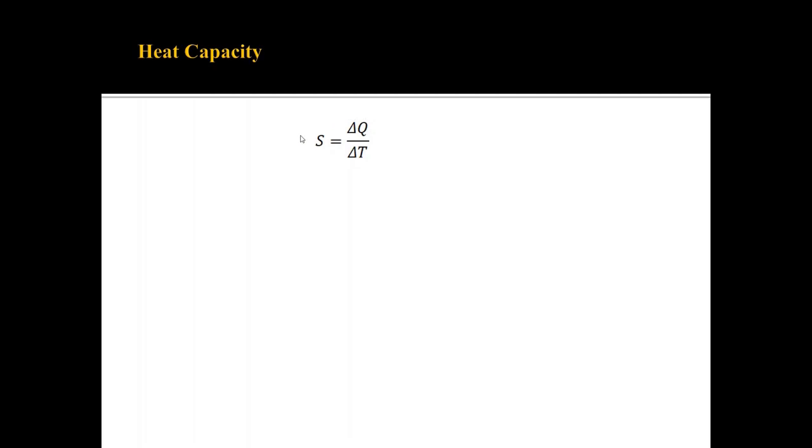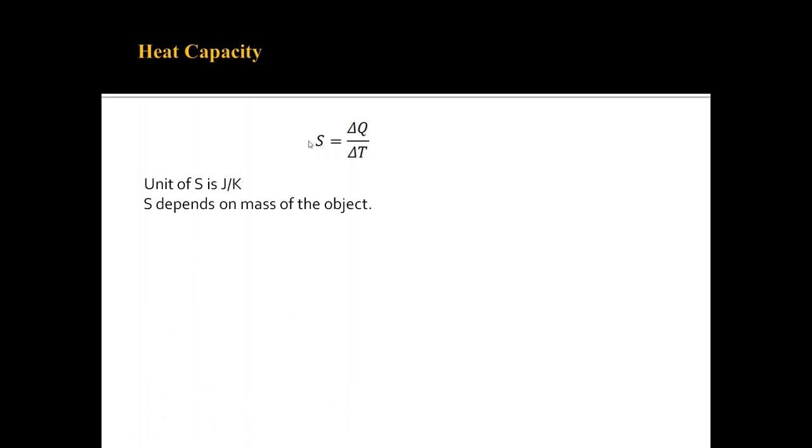So this says by how much the temperature changes when a particular amount of heat is given to the system. So if a substance has higher heat capacity, that means the change in temperature will be very less, and if a substance has less heat capacity, that means the change in temperature will be high. Now the unit of heat capacity is joule per Kelvin.